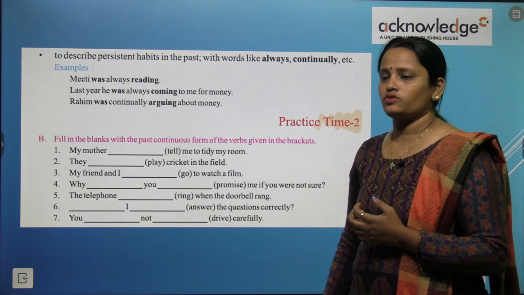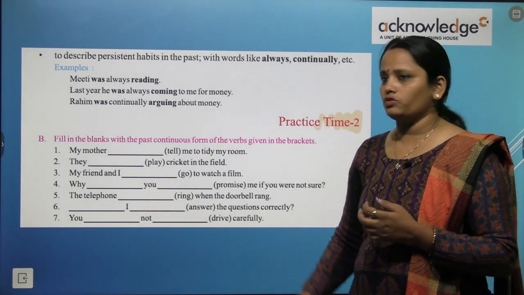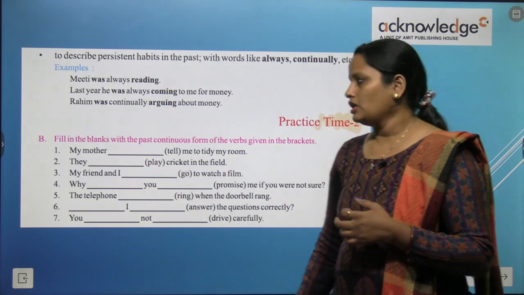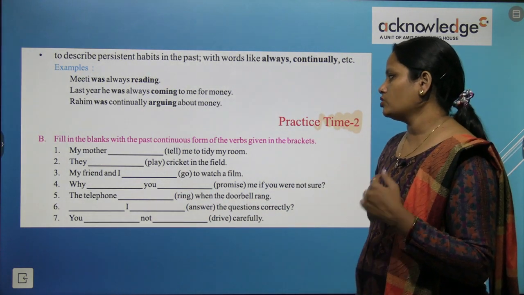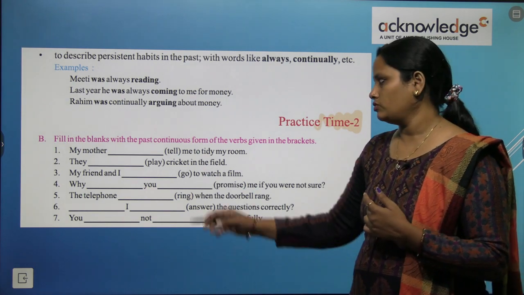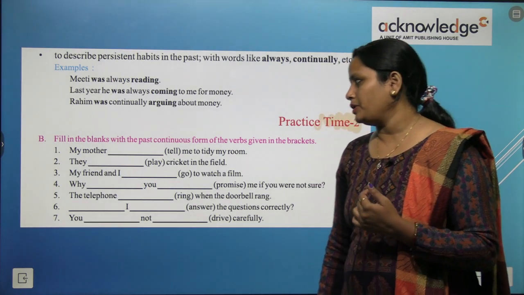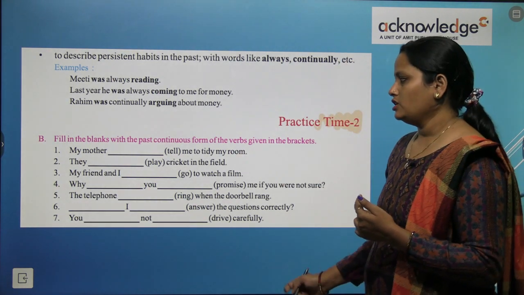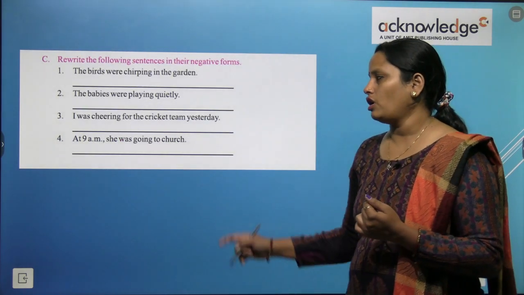Now fill in the blanks with the past continuous form of the verbs given in the bracket. So bracket में जो word है उन्हें use करना है in the past continuous form. My mother, अब mother one है तो mother के साथ आएगा was, telling me to tidy my room. Next is they were playing cricket in the field. So children, rest of the questions are your homework. You have to do on your own.